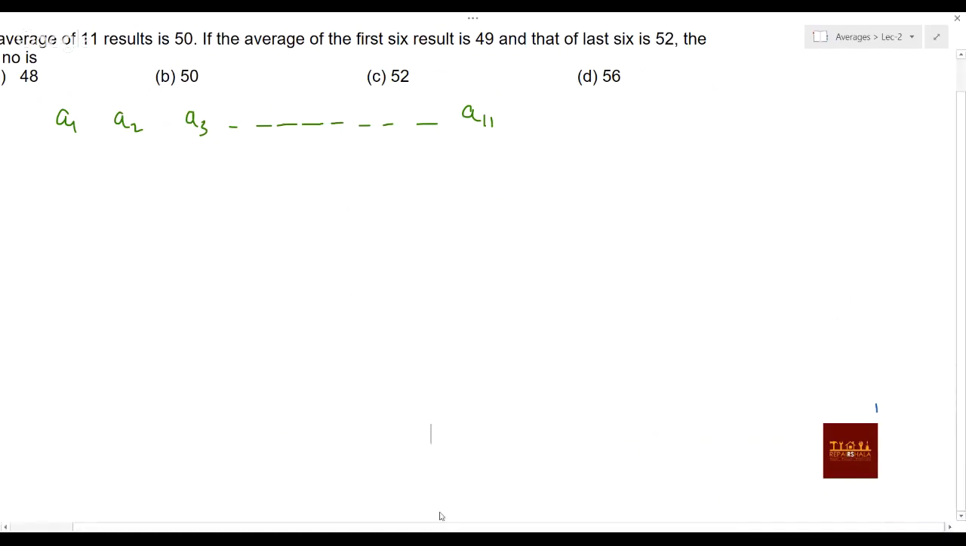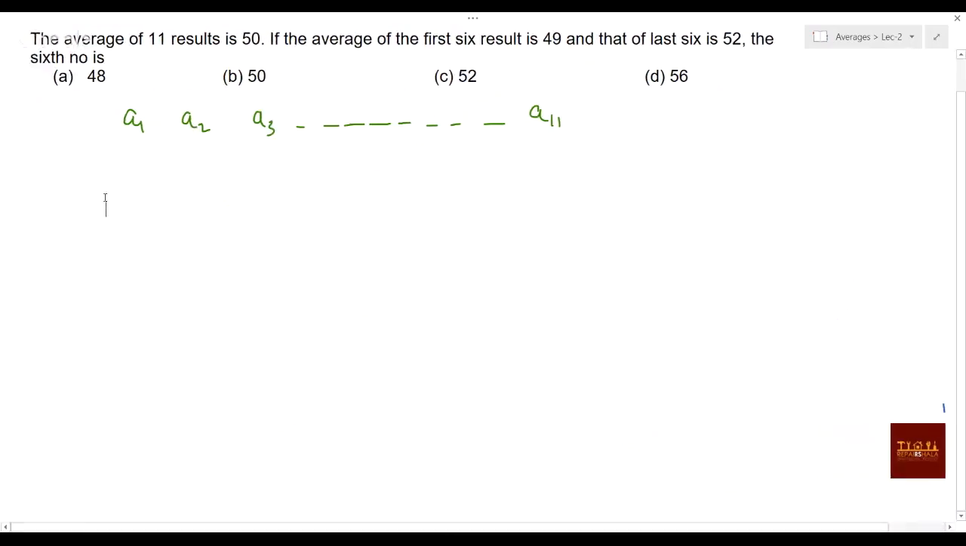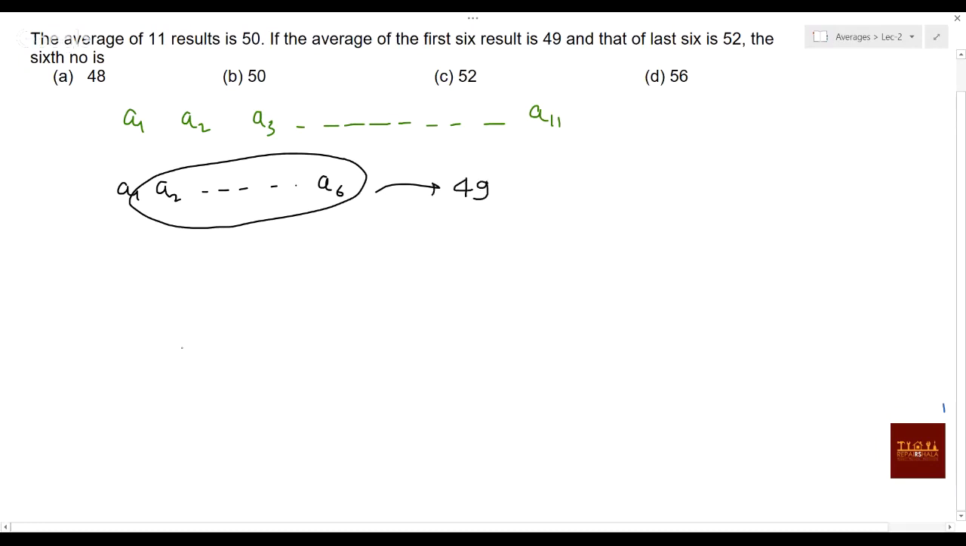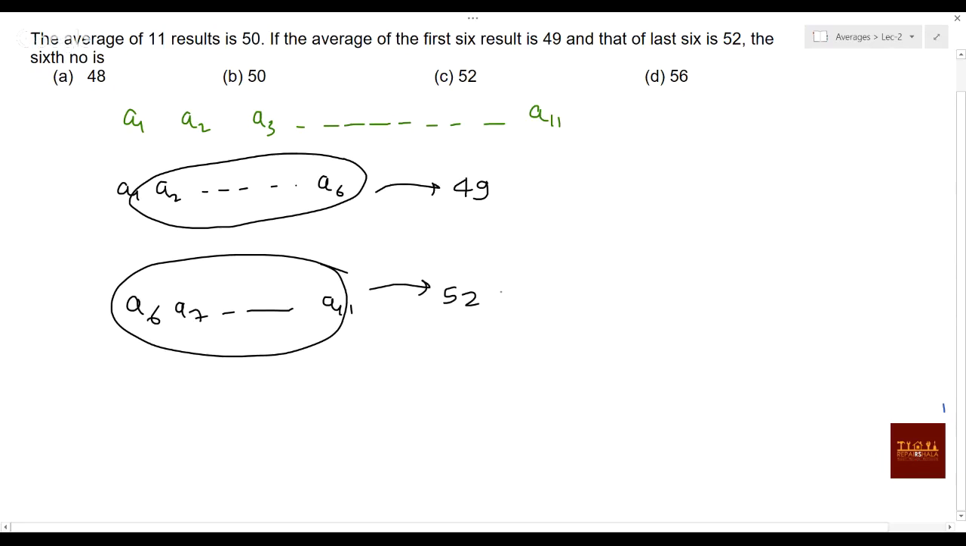In this question, now we'll see what we can do. I'll make one group. One group is A1, A2 till A6, and it has the average as 49. Another group is A6, A7 until A11, and this has the average as 52. If these two groups are there, the total average will be the first term and the last term divided by 2. So 49 plus 52 divided by 2, the average will be 50.5.